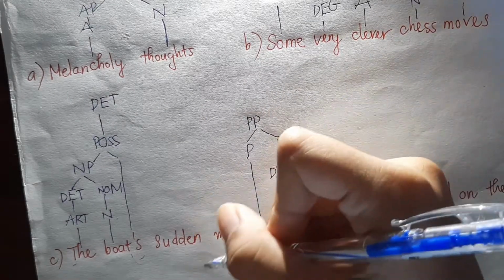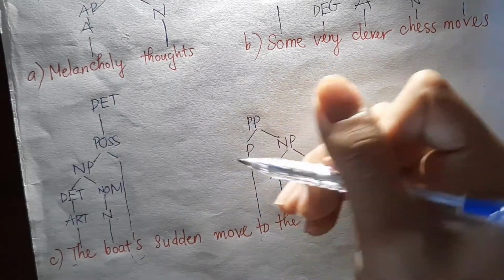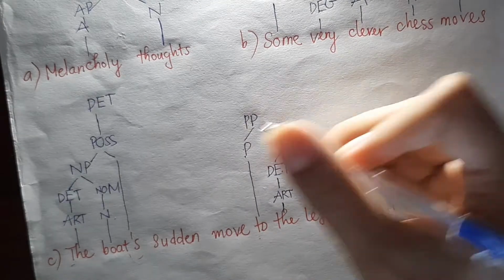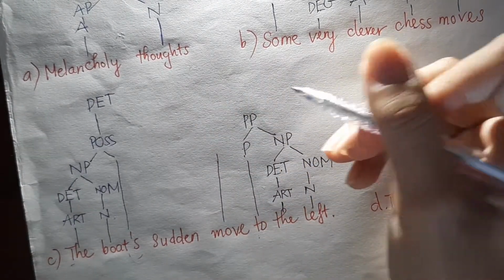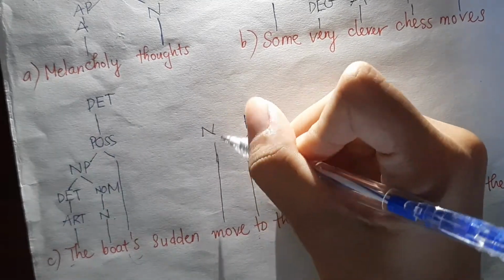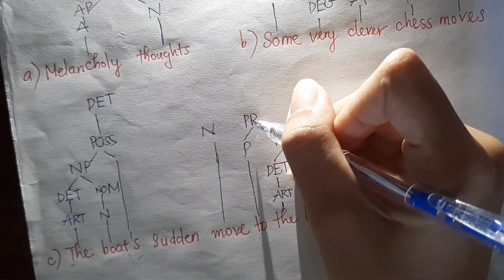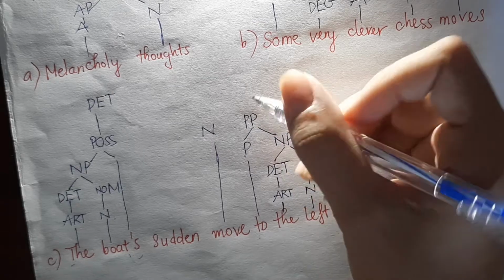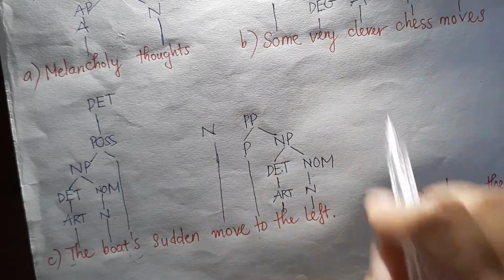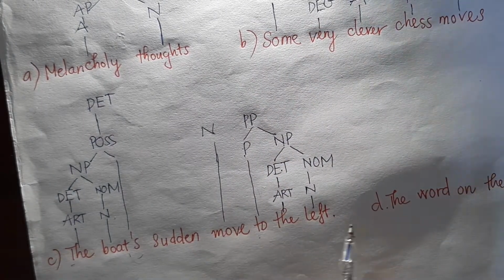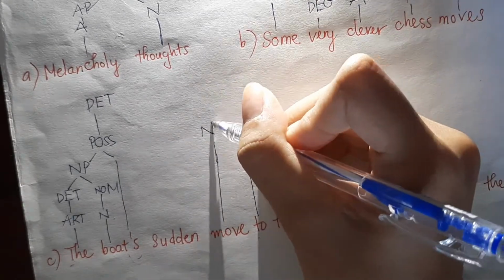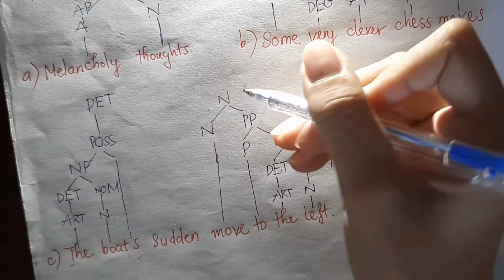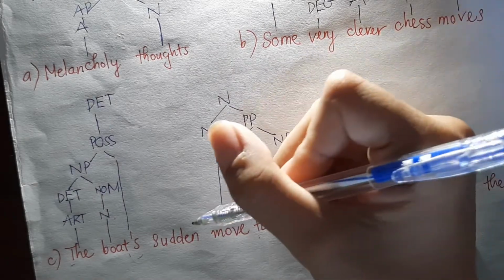Next, move. Move is a kind of noun. In this situation, is it a noun? So we have move. Yes, noun. So noun and preposition, we have noun. Also noun, because move to the left is a kind of noun. So we have noun here, right? Noun.